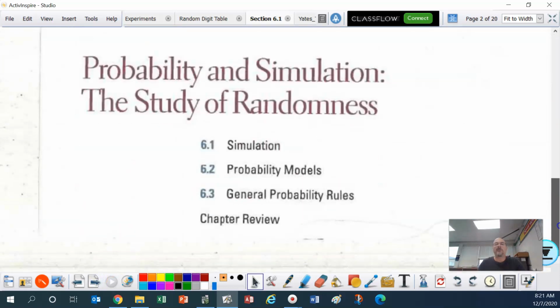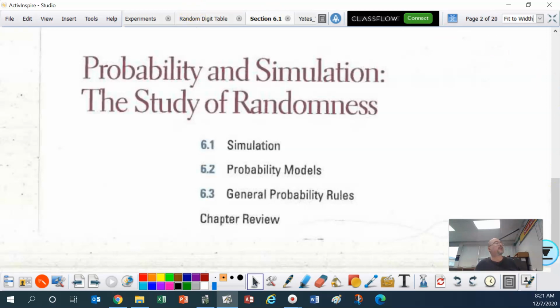So we have 6.1, which is simulation. We're going to be taking 2 days to do that. Chapter 6.2, probability models, we're going to take a day and a half with that. And 6.3, we're going to take a day and a half on that. So this lesson is going to go 1, 2, 3, 4, 5 days. So 5 days on this lesson.